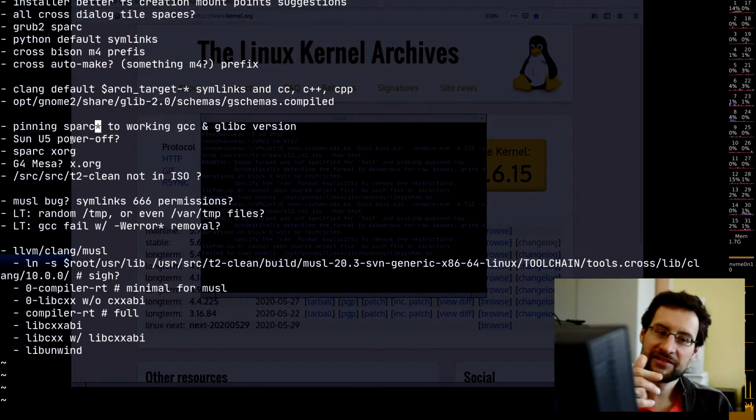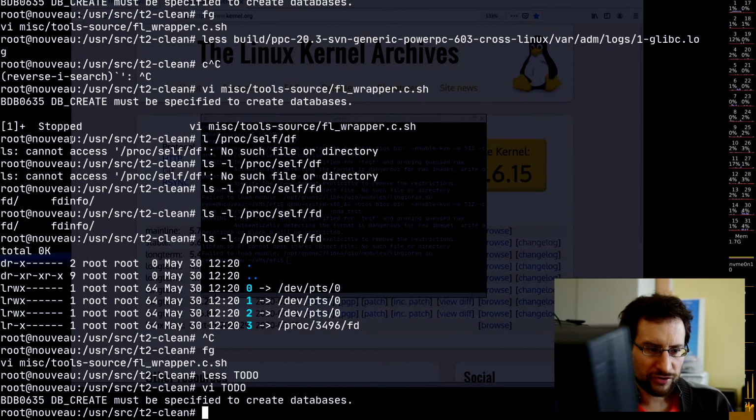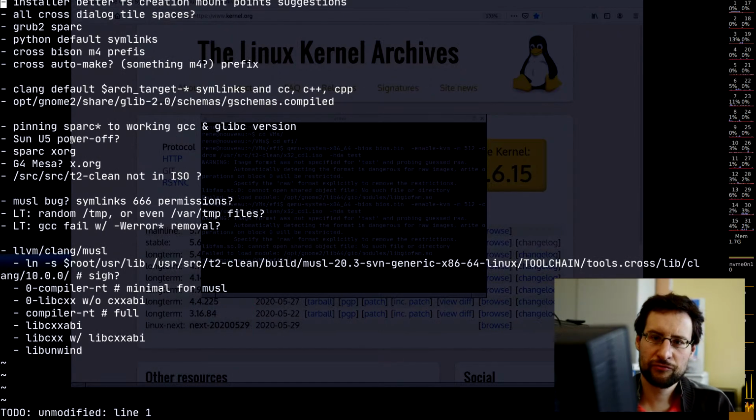Yeah, regressions. In a previous video I had already talked about this. Spark glibc, totally broken. The last two major releases of glibc are broken on Spark. Anyway, I wanted to do one more thing. So the locale stuff is working now. That means we have only one really stupid regression left, which is this dialog stuff.